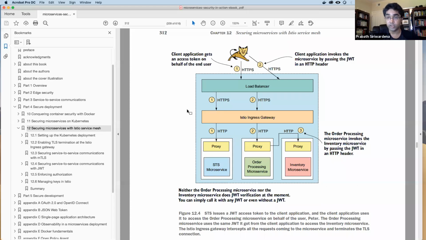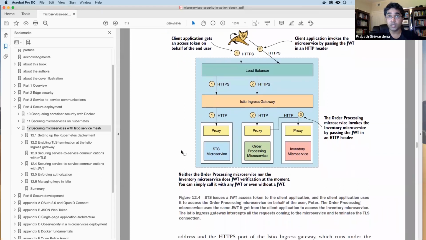This will be secured with HTTPS. It was not secured with HTTPS before. And if you are using Istio 1.5, this communication will once again be out of the box enabled with MTLS support, right? But if you are using prior to 1.5, if you don't do any changes, then this would be simply just HTTP.